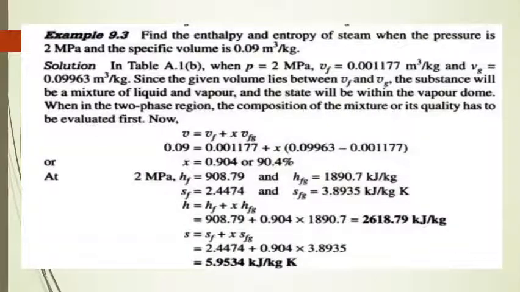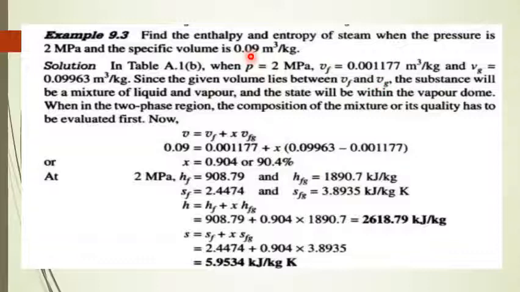Now, next problem. Find the enthalpy and entropy of steam when the pressure is 2 megapascal and the specific volume is 0.09 meter cube per kg. So let us have a solution here. To solve this problem, again we need the steam table. From the steam table, when the pressure is 2 megapascal, the specific volume is 0.001177 meter cube per kg, which is vf, the specific volume of liquid, and vg means the specific volume of dry saturated steam. The given volume lies between this vf and vg, as you can observe from the steam table.